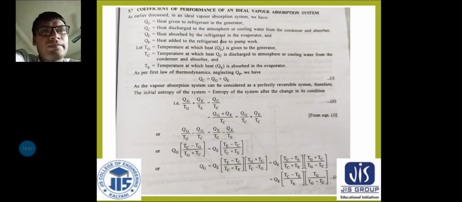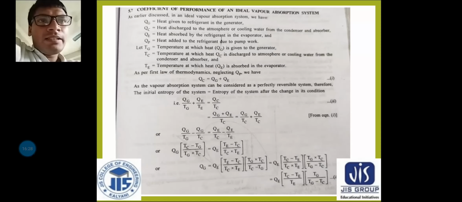QE is the heat absorbed by the refrigerant in the evaporator, and QP is the heat added to the refrigerant due to pump work. Clear?